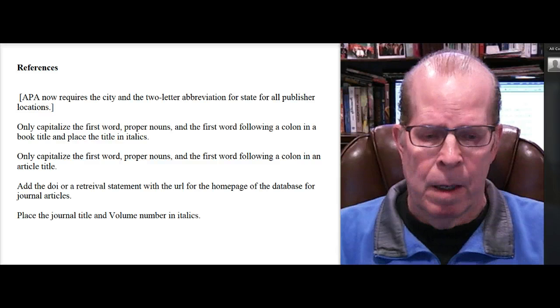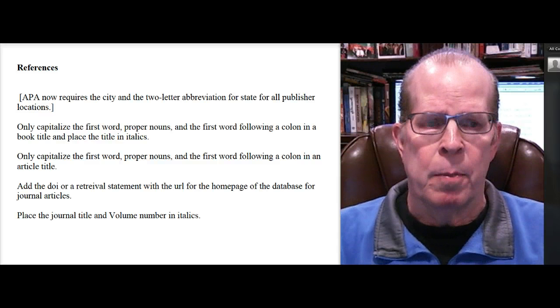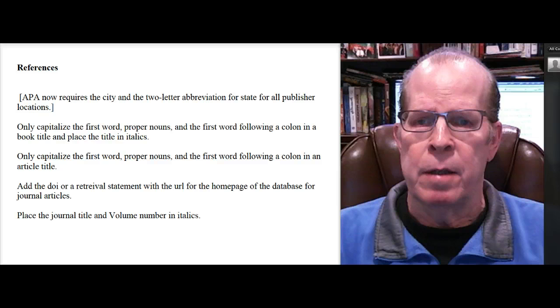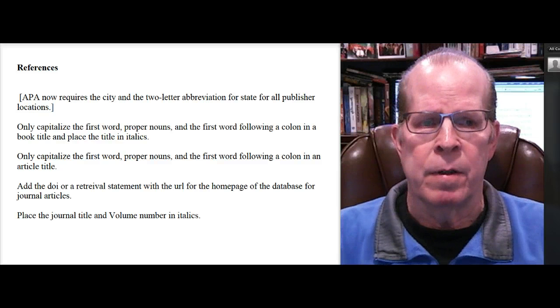There's also a site called the Purdue OWL on APA. It's a pretty good reference site online. I'll list it as well.